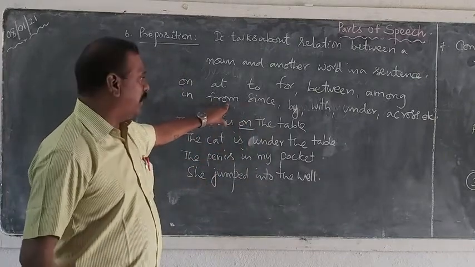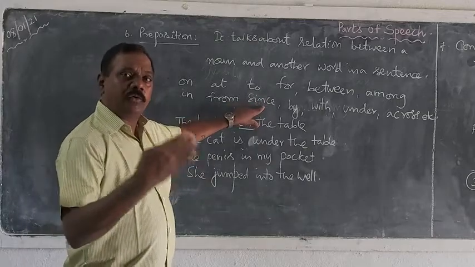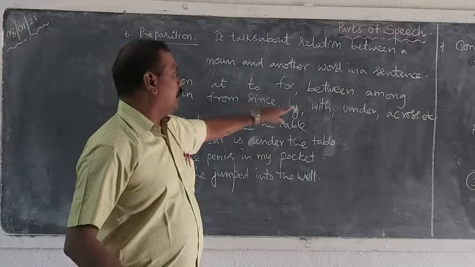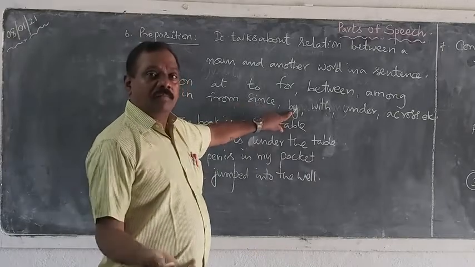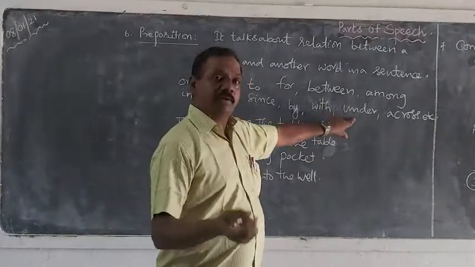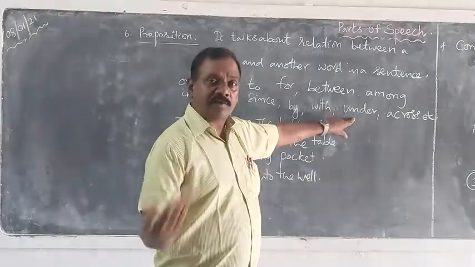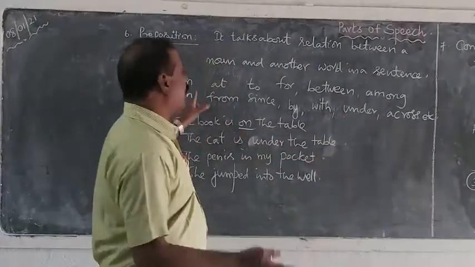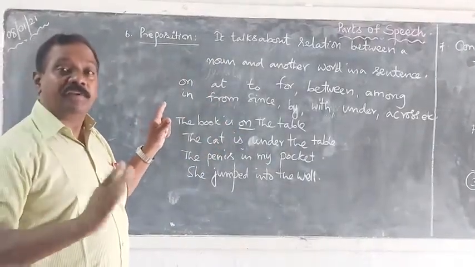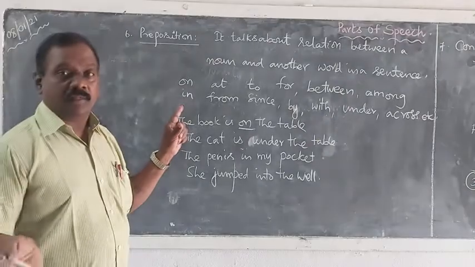From, the starting point. Since, it is also to express the time, the starting time. By, something, agent. With what? So, under, it is also place. Across, it is also place. So there are many simple prepositions and prepositional phrases.